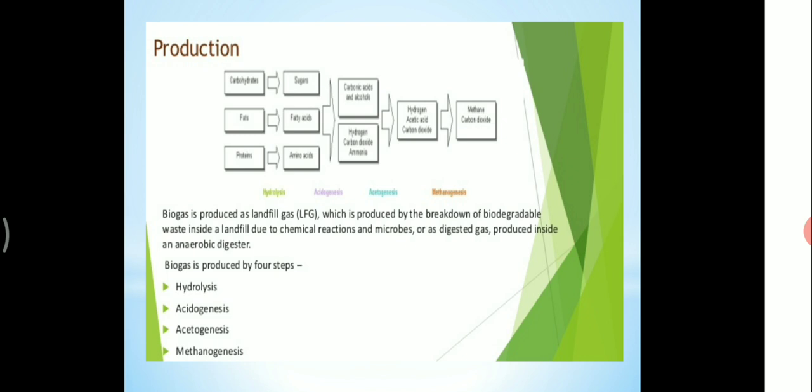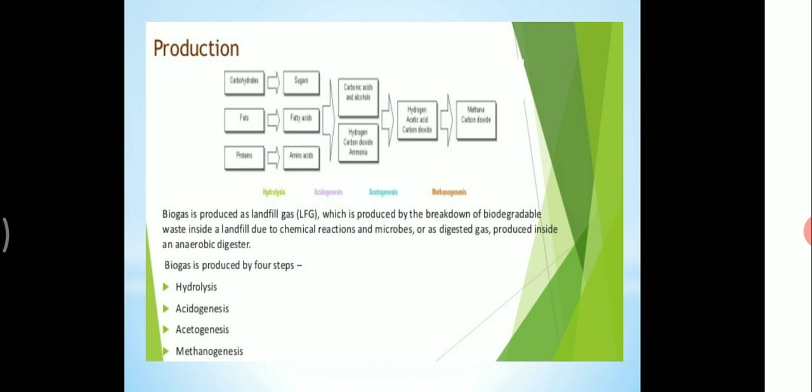First, the carbohydrates, fats and proteins are converted into sugars, fatty acids and amino acids. This process is called hydrolysis. What is meant by hydrolysis?